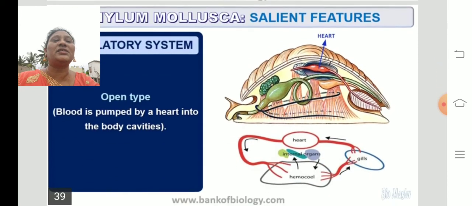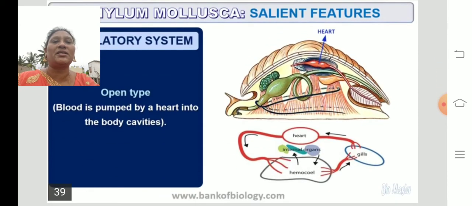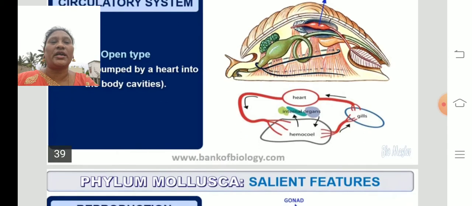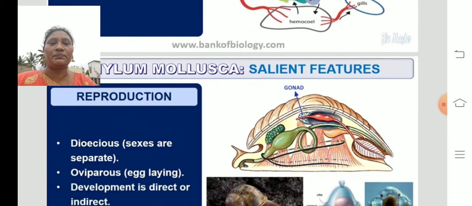And the circulatory system is an open type of circulatory system. Blood is pumped by the heart into the body cavities. As I said, the same circulatory system we can find in the arthropods. That means oxygen diffuses into the tissues. They don't have blood vessels, as you can see in the picture. So the blood circulation is open type.